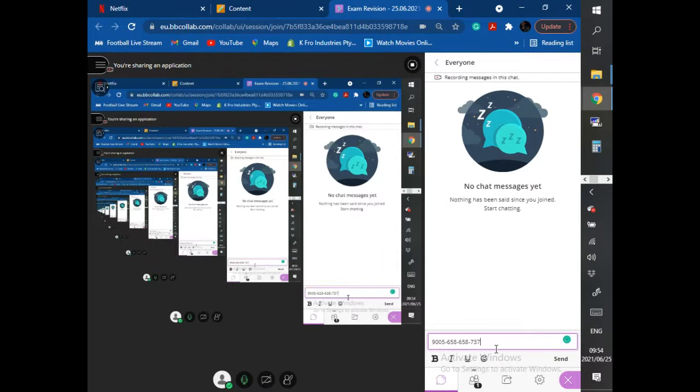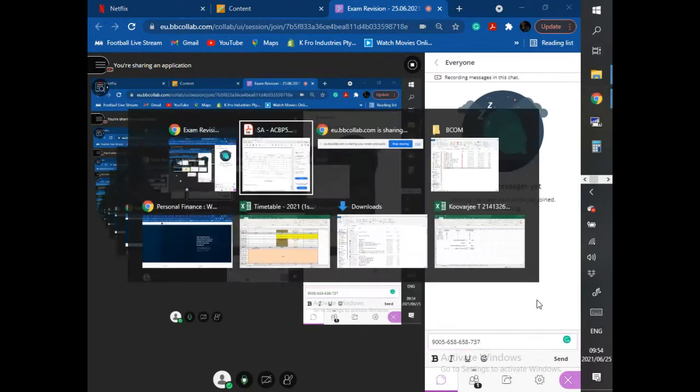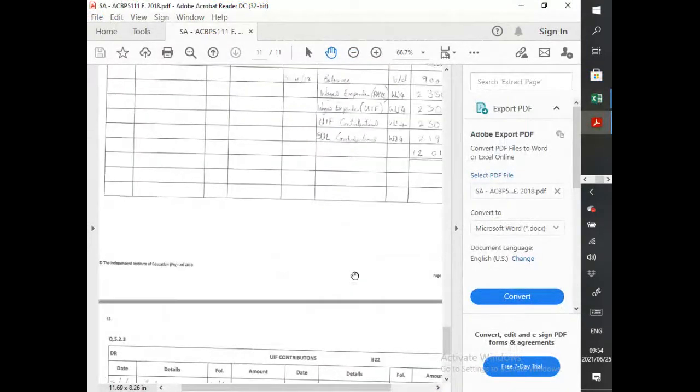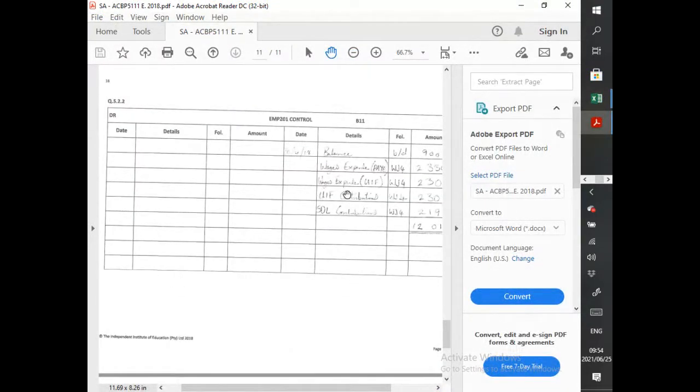Now, if you look again at our previous question where we did the general ledger for the EMP 201, can you see we did the UIF contribution and the UIF deduction from the employee? Then we've also removed the SDL.